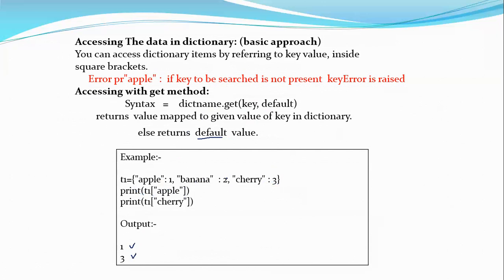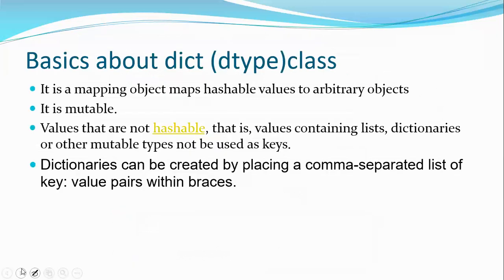Similarly, if I say T1 dot get of orange comma 7, so if the particular key orange is not present in this dictionary T1, it will give me the value 7. So that is the use of the get method in a dictionary. In this way, you can access the values in the dictionary with the keys. So that much importance is given to keys in a dictionary, and they will have some rules and conditions.